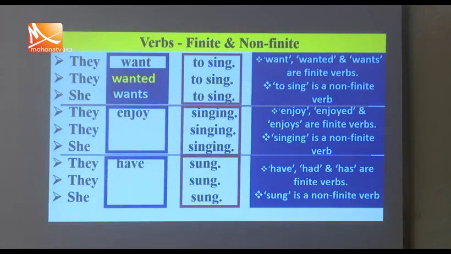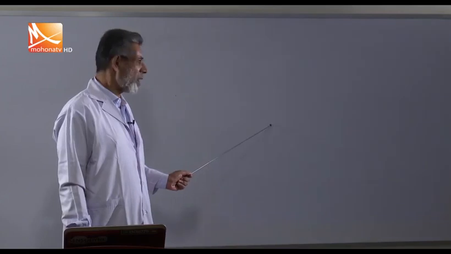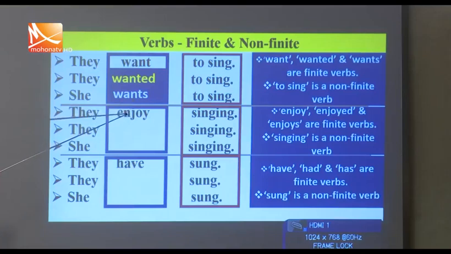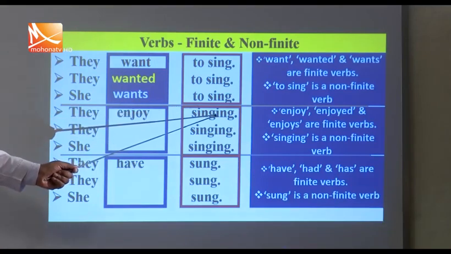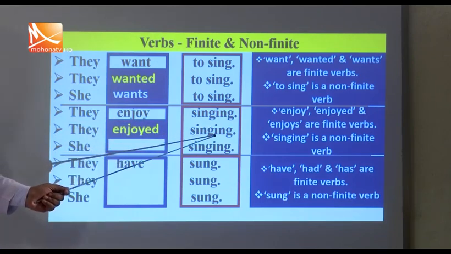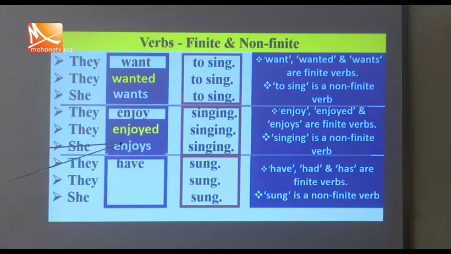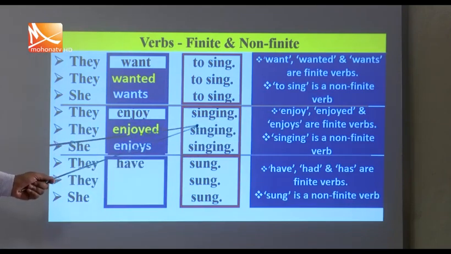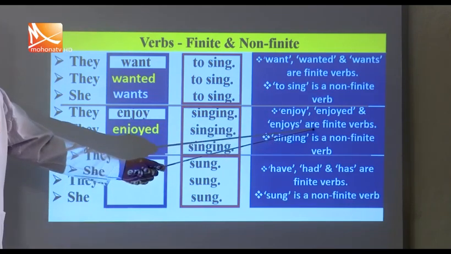Okay, let's see the next example. They enjoy singing. Here you have two verbs in this sentence. One is enjoy, the other is singing. So in the next sentence, they enjoyed. Enjoy changes to enjoyed and singing remains unchanged. And in the next sentence, she enjoys singing. Enjoy changes to enjoys, but singing does not change. So enjoy, enjoyed, enjoys are finite verbs, and singing is a non-finite verb.